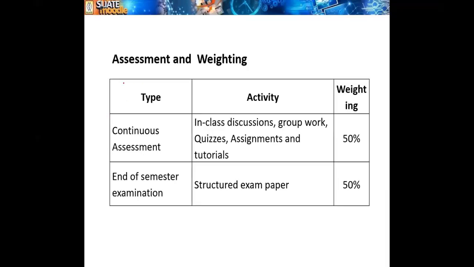Now you see here, this is the assignment and weighting. Your final exam carries 50% of the marks. Your continuous assessment test, inside-the-classroom activities, group work, quizzes, assignments, and tutorials carry 50% of the marks.